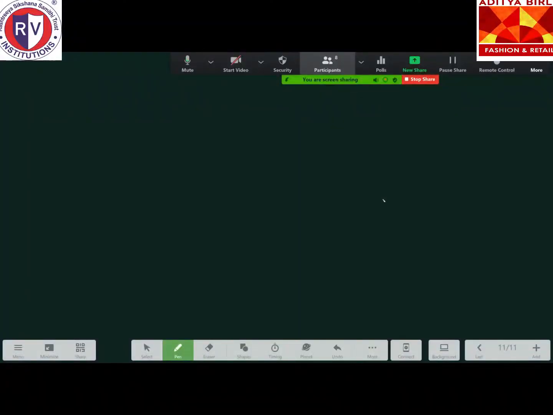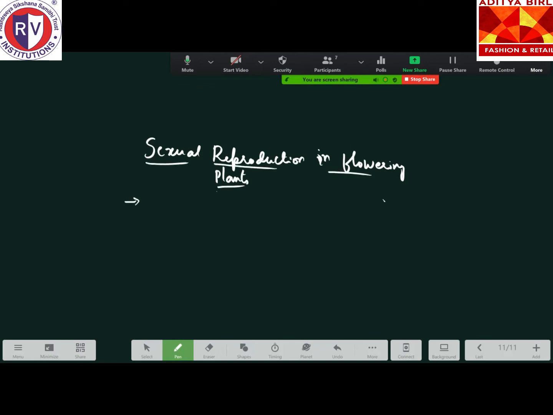New chapter in second PUC, which is sexual reproduction in flowering plants. So in case of sexual reproduction in flowering plants, tell me, what is a flower first? What is a flower?